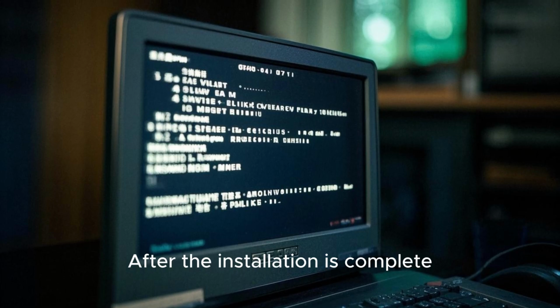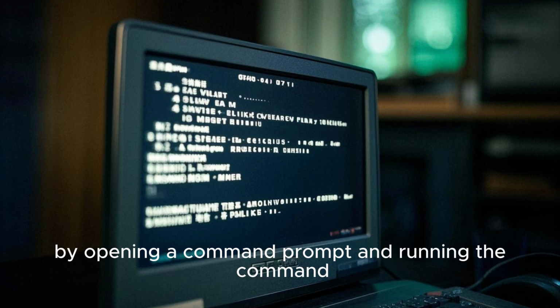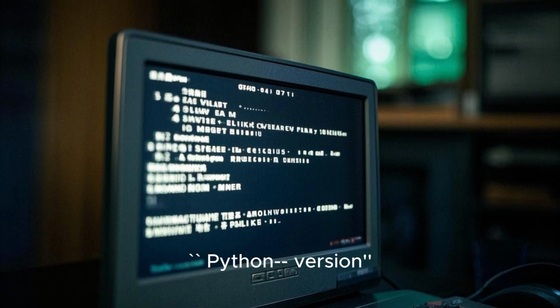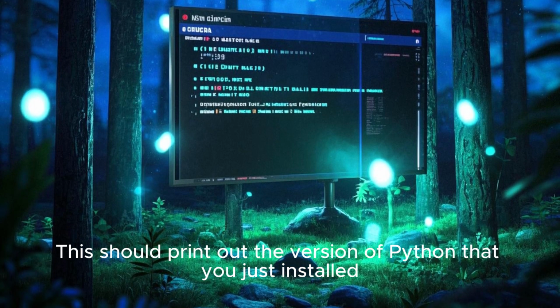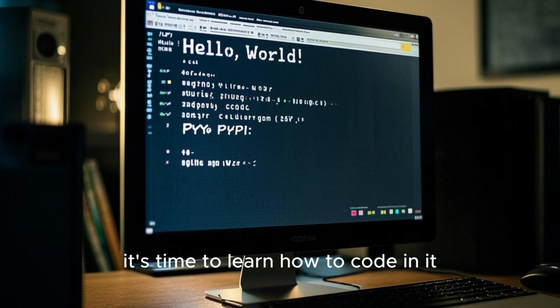After the installation is complete, you can verify that Python is installed correctly by opening a command prompt and running the command python --version. This should print out the version of Python that you just installed. Once you've installed Python, it's time to learn how to code in it.